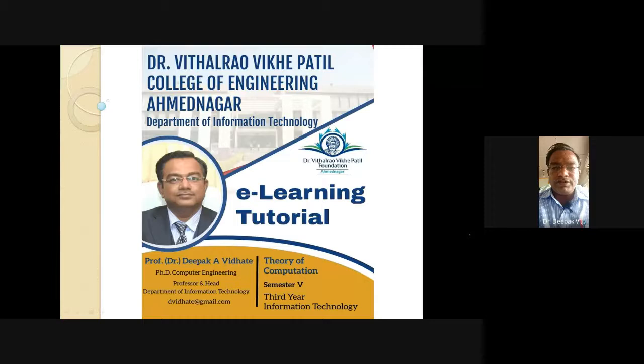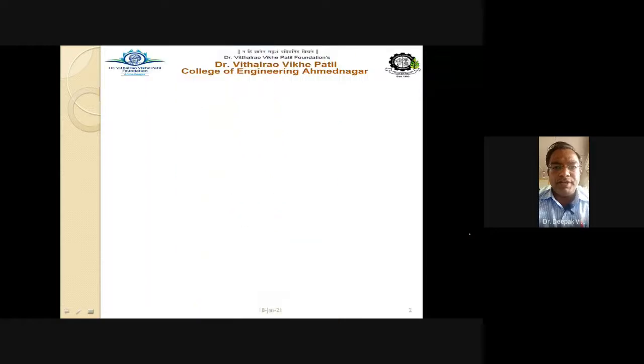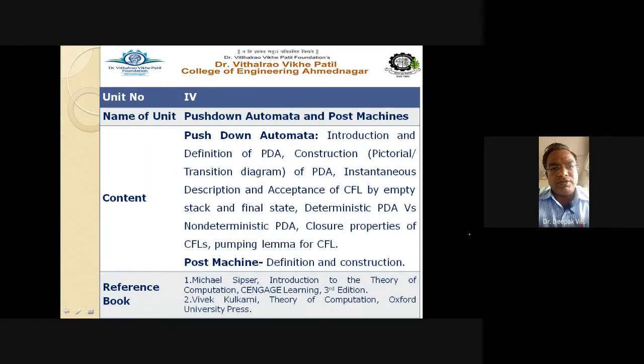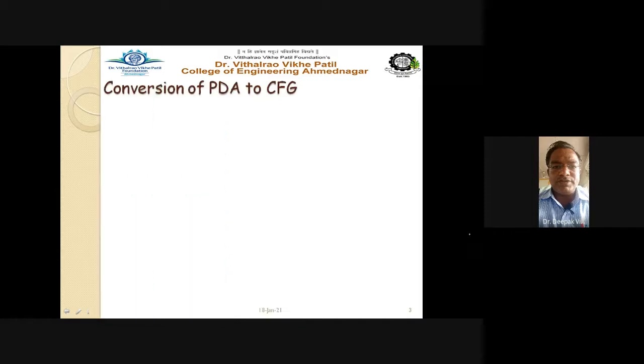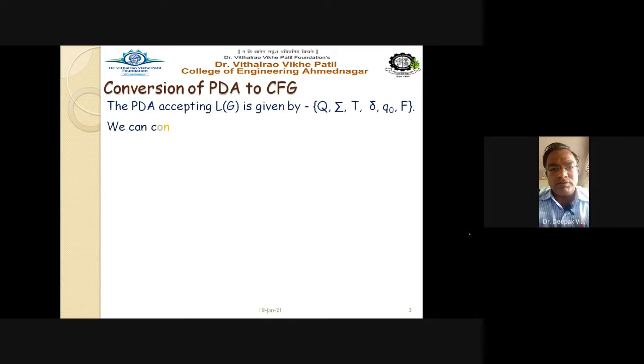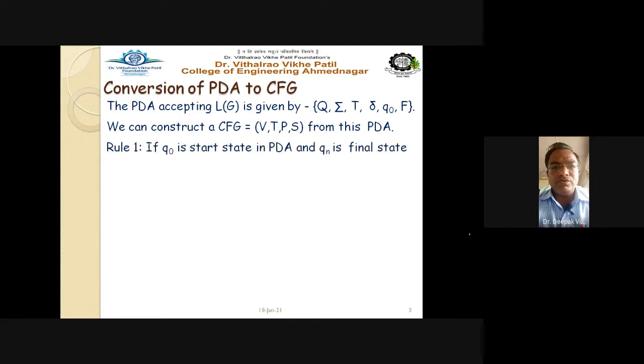Also, we have seen the relationship with the context free grammar. As the PDA is designed for the context free grammar or the context free languages, we have seen the relationship between the context free grammar and the pushdown automata, and how to convert the given grammar into the automata. Now in today's session we are going to discuss the conversion of PDA into the grammar.